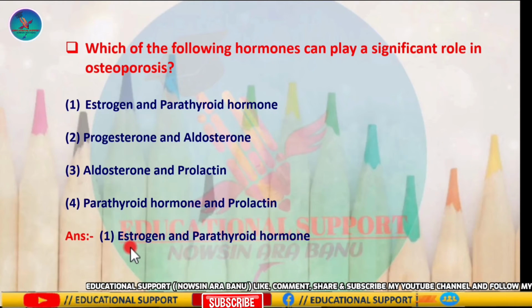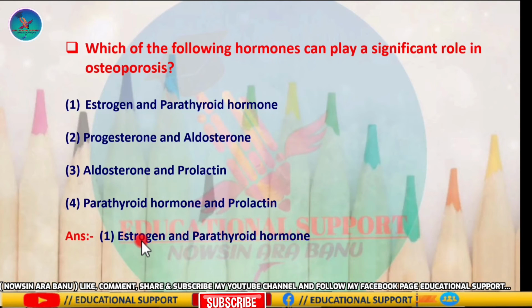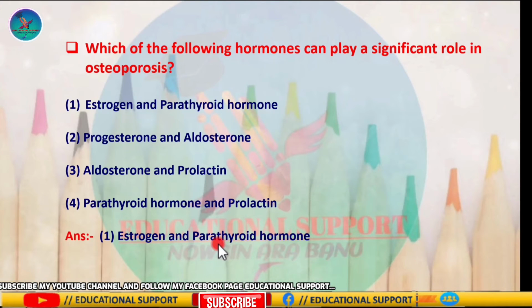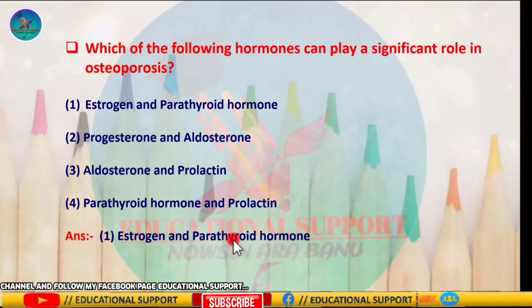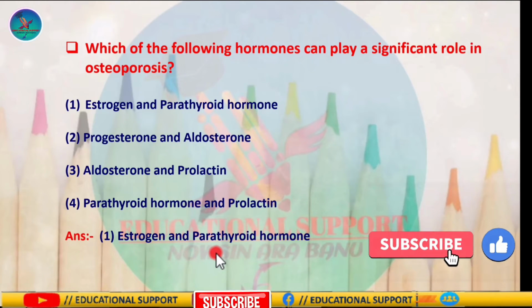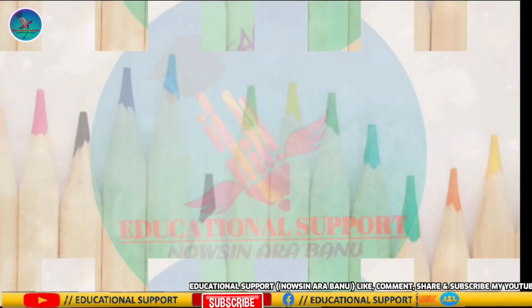In an aging female, osteoporosis occurs due to the deficiency of estrogens, and parathyroid hormone promotes the mobilization of calcium from bone into blood. So excessive activity of parathyroid hormone causes demineralization leading to osteoporosis.